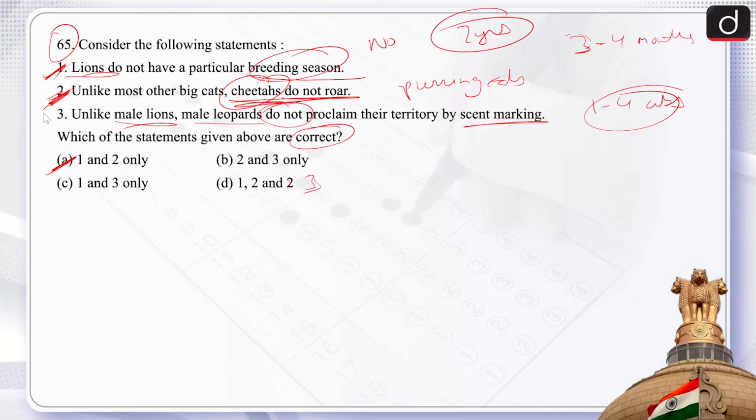Now if we talk about leopards, that is the third statement, both male and female leopards use urine to mark their territories. And often after urinating, a male will then scrape the ground to transfer the scent of his urine onto his feet, to be carried during territorial boundary patrols. Therefore, statement 3 is incorrect, because it says that they do not, but they do. Therefore, the correct answer is 1 and 2 only, that is option A.